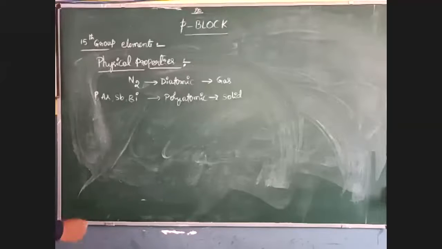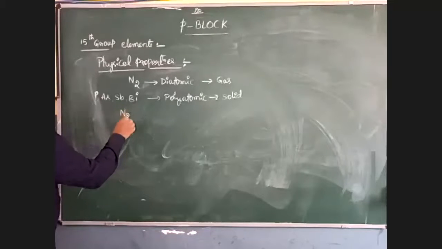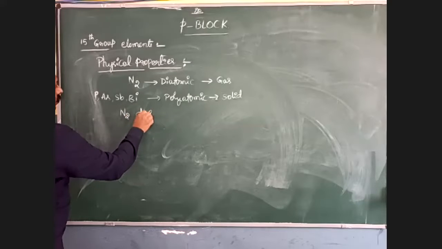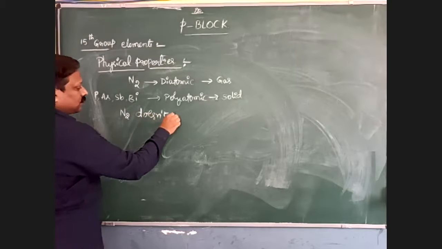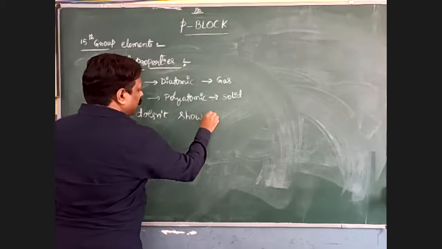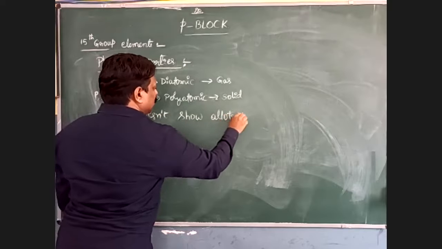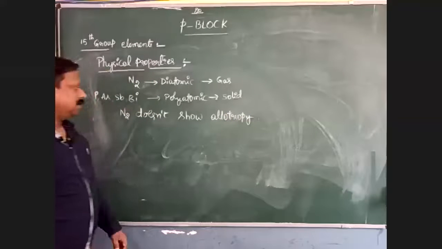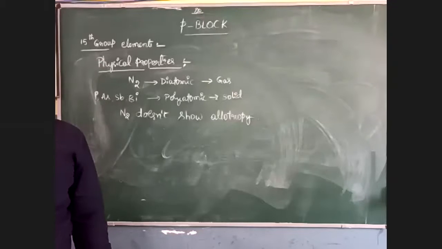Nitrogen doesn't show any allotropy, but the remaining elements can show allotropy.